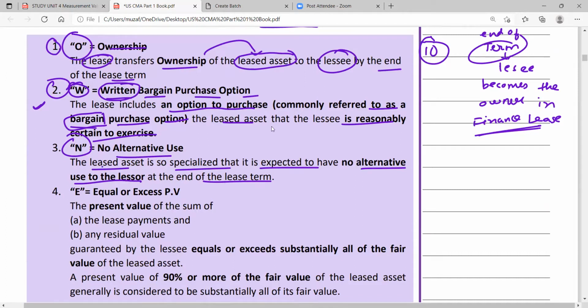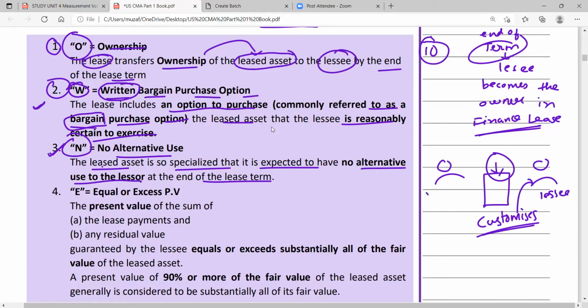This is the reason. Normally in the lease agreement, this is the lessor, this is the lessee. Now many times whenever you go into the lease agreement, the lessor designs the assets, customizes the leased asset as per the requirement of the lessee. Now that asset is customized as per the lessee.